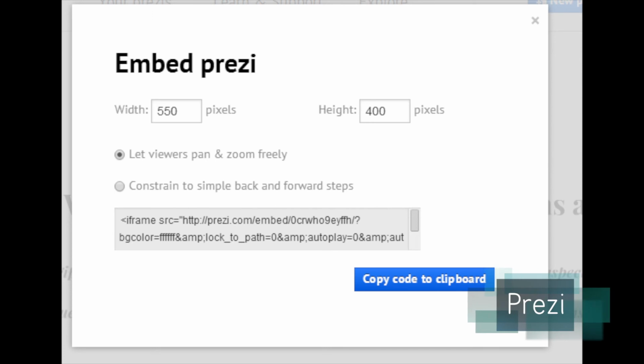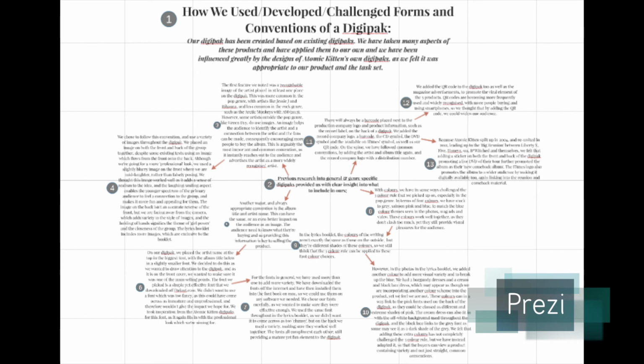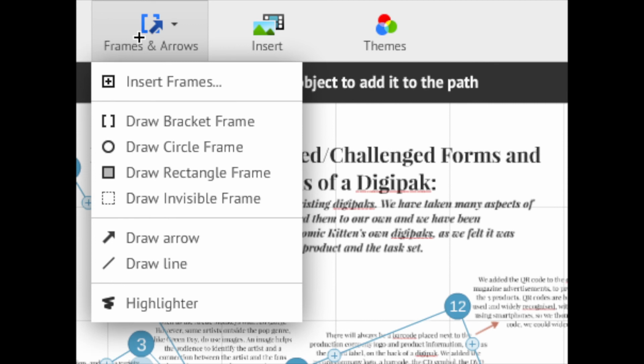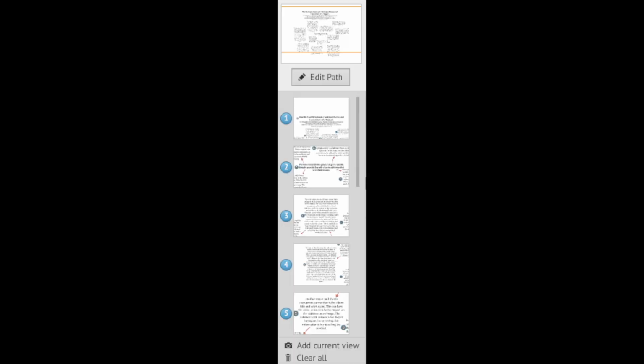To add an alternative visual element to our evaluation, we used online presentation website Prezi. This website allows you to create an interactive presentation set out in a way which you choose with as many points as you like. You can create as many presentations as you wish, and they are relatively simple to navigate. We only used this website for evaluation question 1 as it can be fairly time consuming. Despite this, it provided an extra technology for us to use which overall proved to work very well.